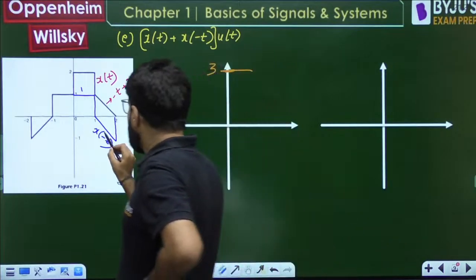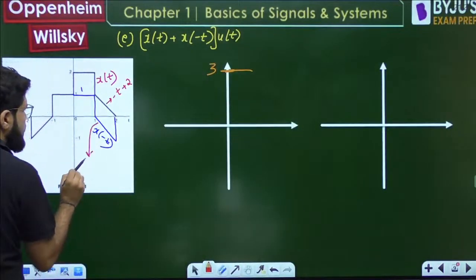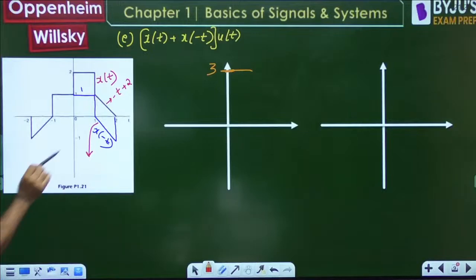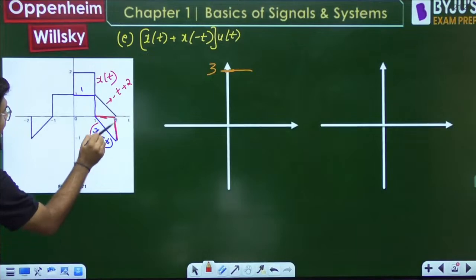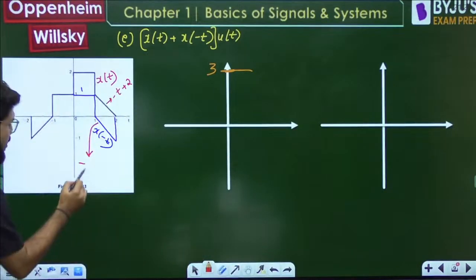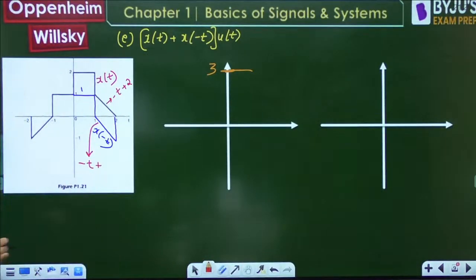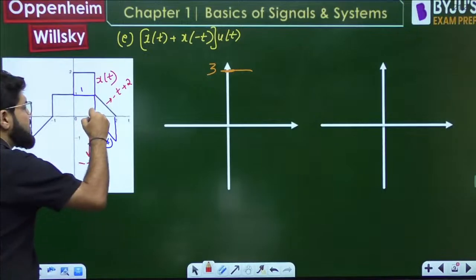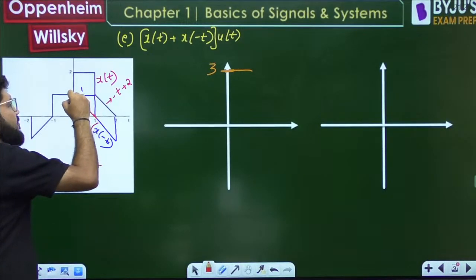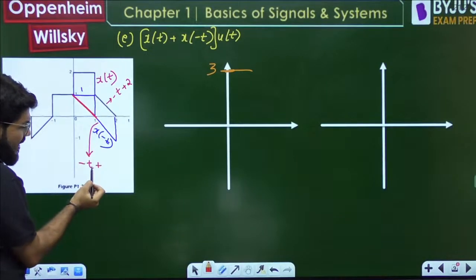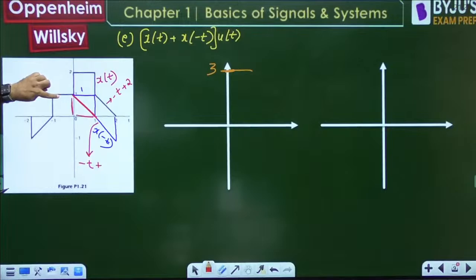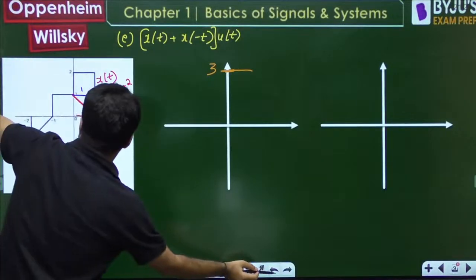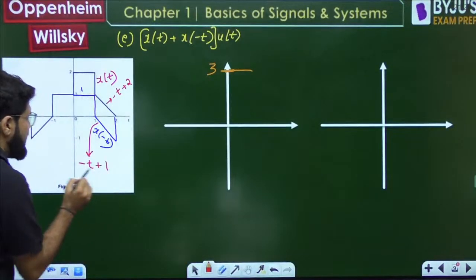Now, what about this equation? See, this is also a decreasing line, so negative slope. Base 1, height 1, so magnitude of slope is 1. So it is also minus t. Minus t plus what is the y-intercept? If you extend it to the left, because the slope magnitude is 1, base 1 gives height 1, so it is going to touch the y-axis at 1. So minus t plus 1.